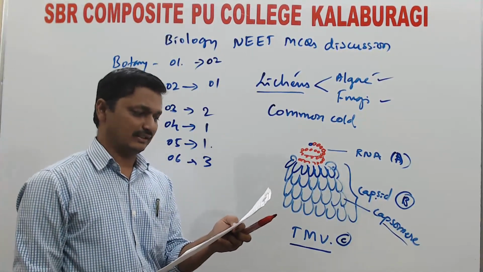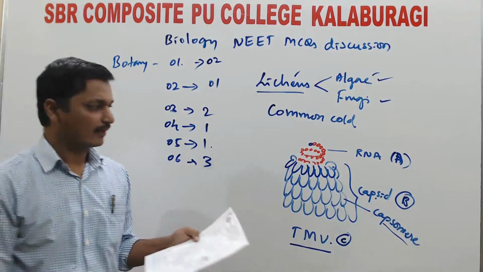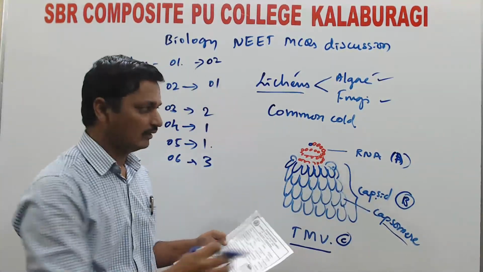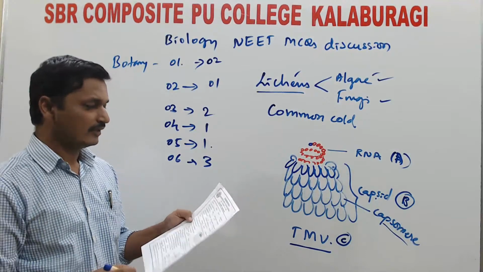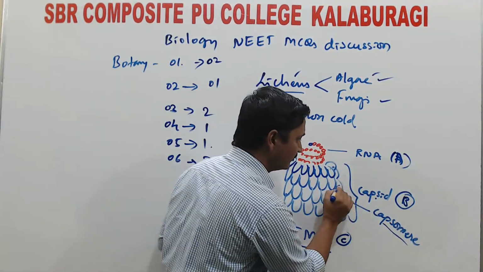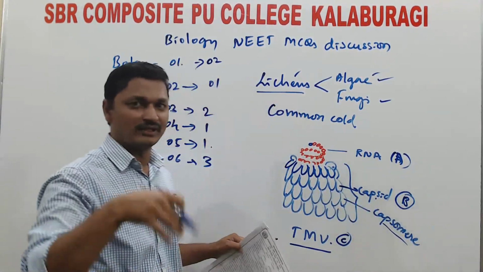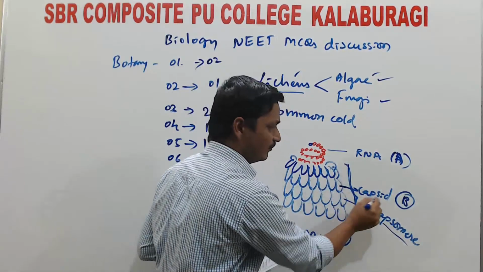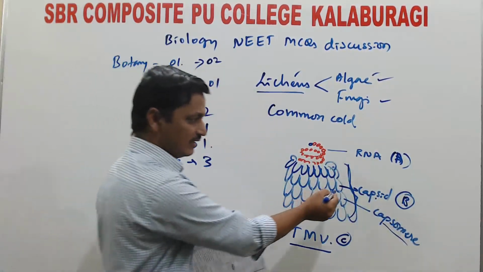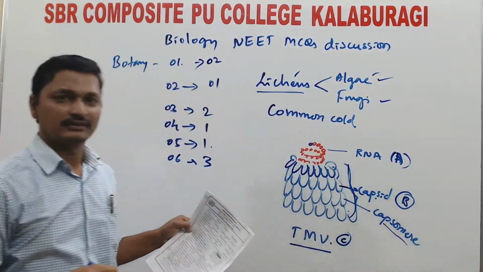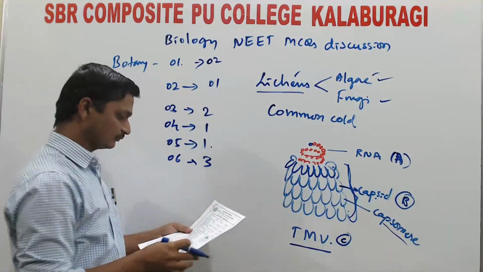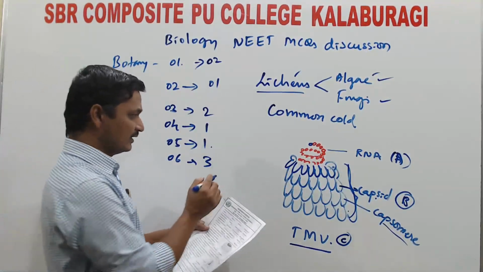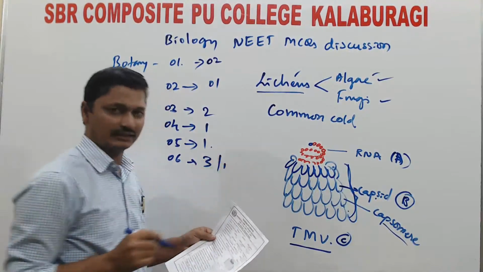Capsid, RNA and tobacco mosaic virus. Okay, if they labeled a single one, that is a capsomere, that is also correct. The labeled ones together mean the capsid. Each one is called a capsomere and this together is called the capsid. Okay, third, if they labeled P as a single capsomere, that is also correct.